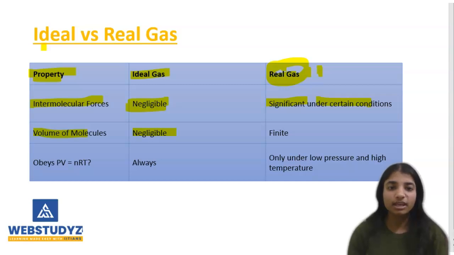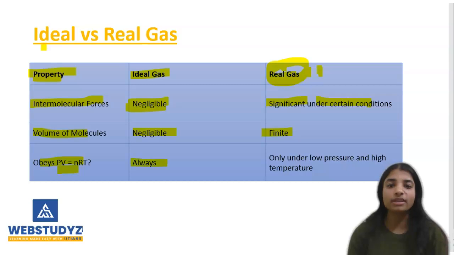But in case of real gases, it is finite. As we just discussed in the previous slide, molecules occupy space. So the real volume for their movement is less than that of the container. Next is obeying PV = nRT.